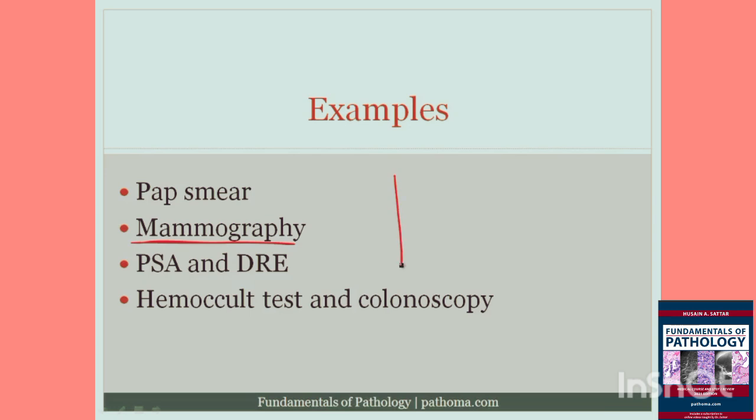One goal is to pick up ductal carcinoma in situ. What's ductal carcinoma in situ? Ductal carcinoma in situ is a malignant proliferation of ductal cells that grows in a duct. The goal is to pick up ductal carcinoma in situ before these tumor cells invade, because once tumor cells invade, they now have access to the blood vessels and the lymphatic spaces, and there's a propensity for those tumor cells to spread.